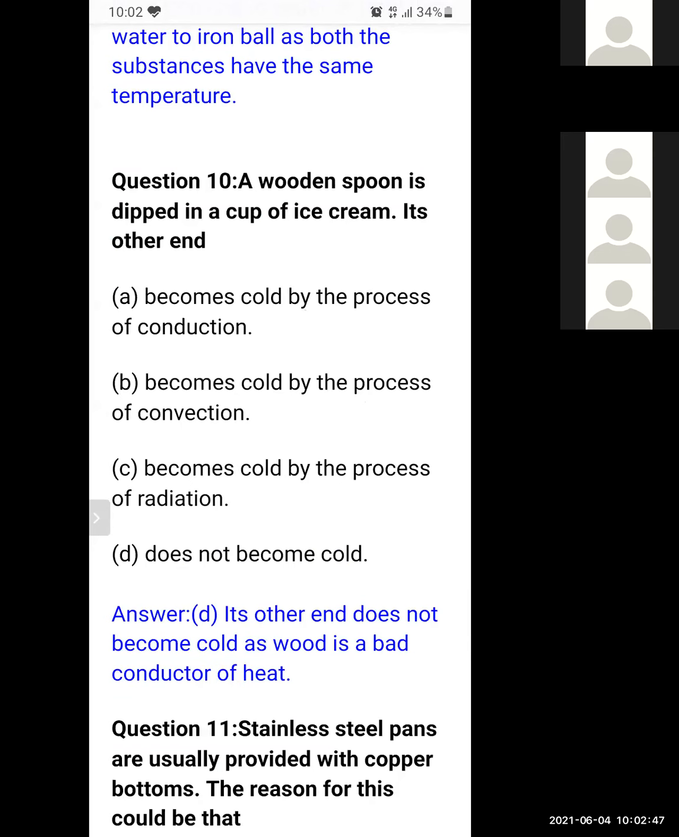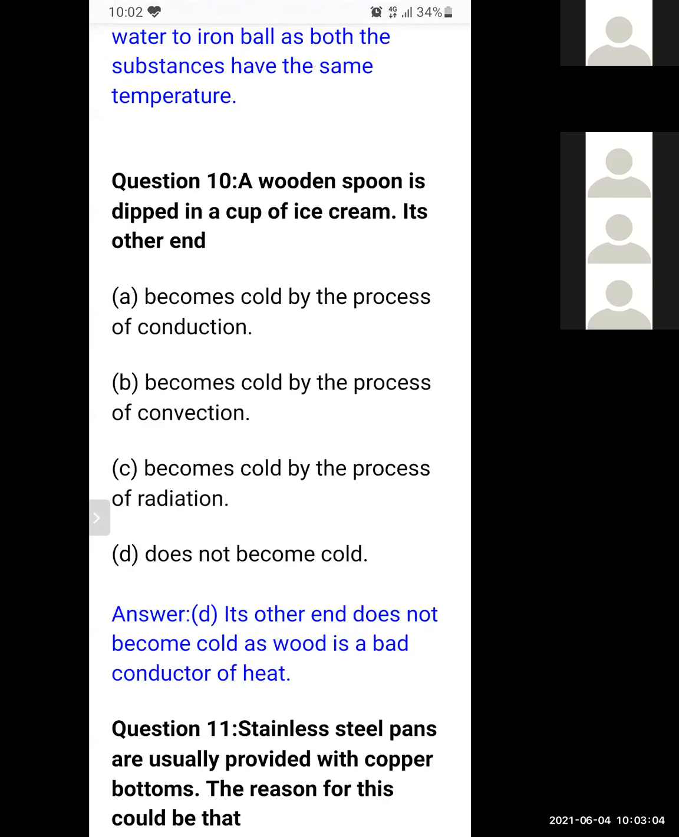You know very well, student, that wood is a bad conductor of heat. It will not allow heat. So it is a bad conductor, and there will be no effect at its other end. No heat will flow. So that is why option D is the correct answer.